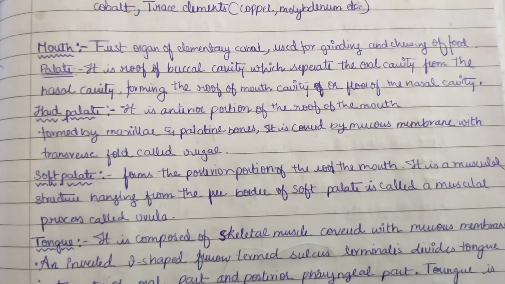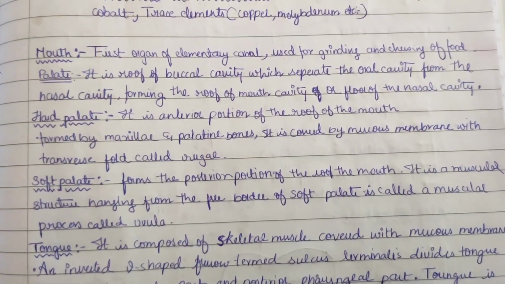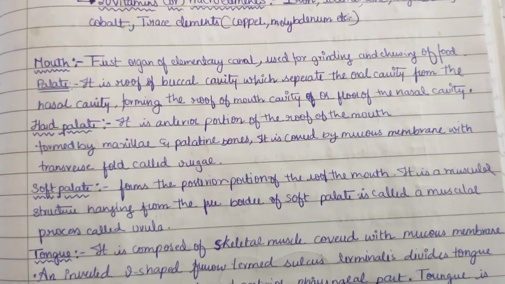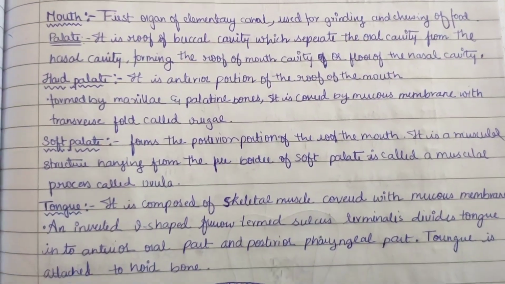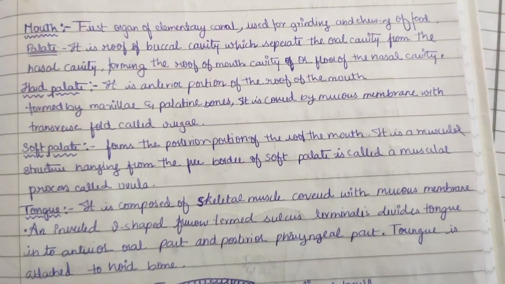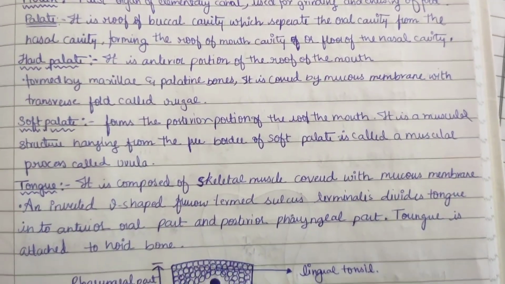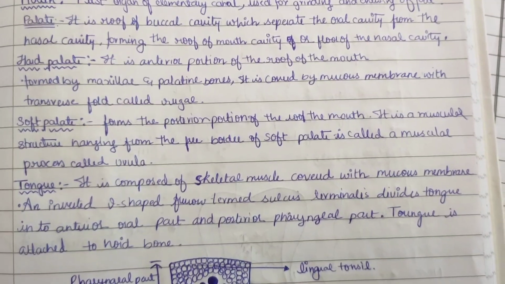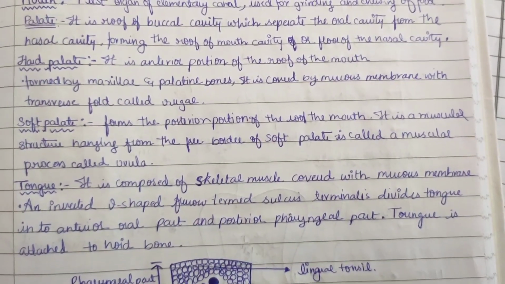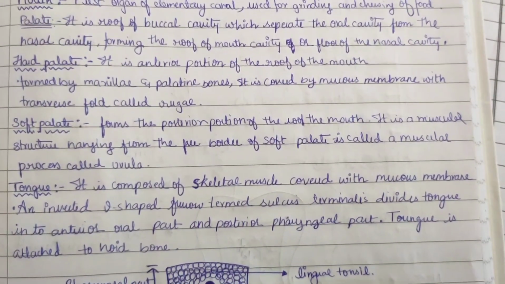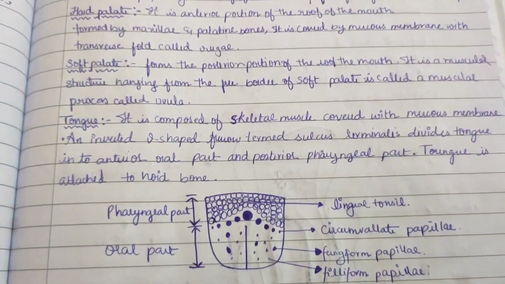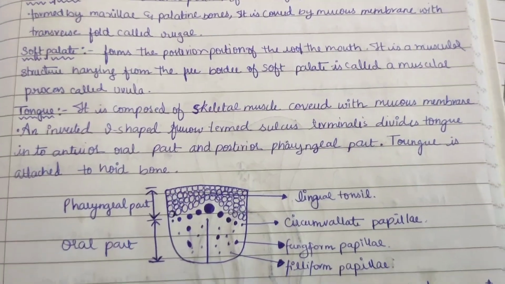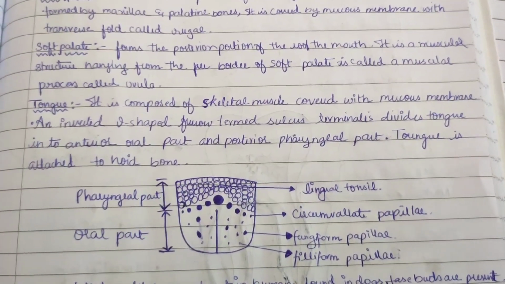It is formed by the maxillary and palatal bones. It is covered by mucous membrane with transparent folds called rugae. Now the soft palate, which forms the posterior portion of the roof of the mouth, is a muscular structure. Hanging from the free border of the soft palate is a muscular process called the uvula. Now the tongue, it is composed of skeletal muscles covered with mucous membrane.